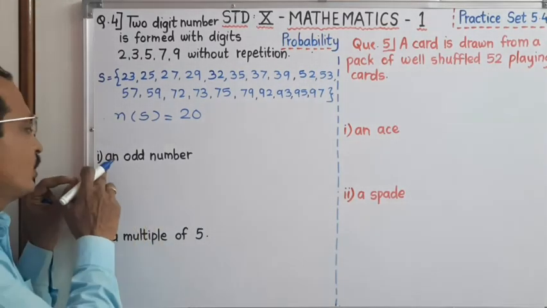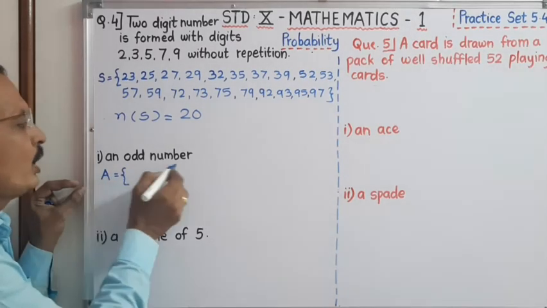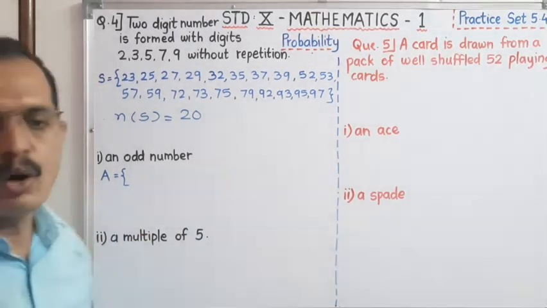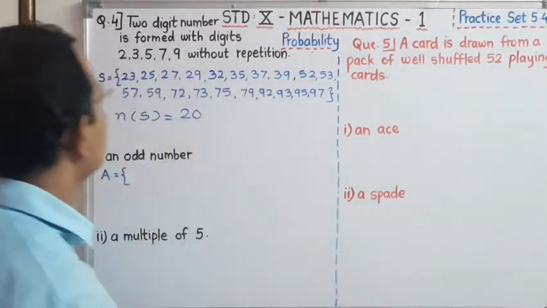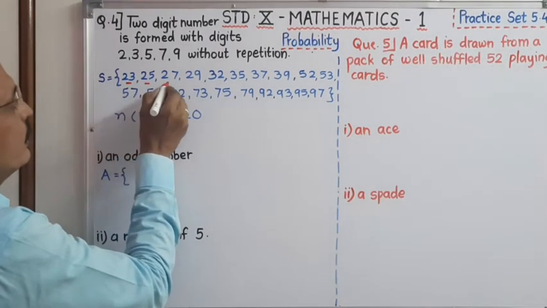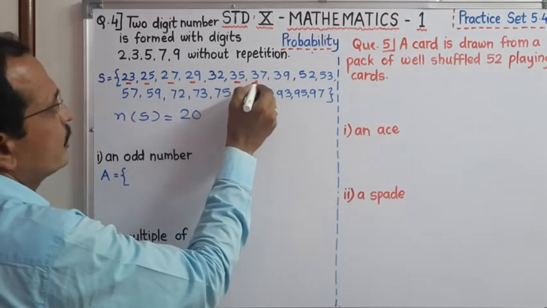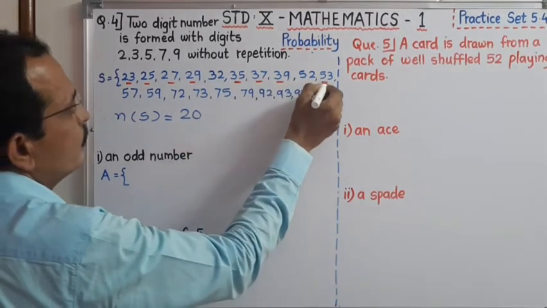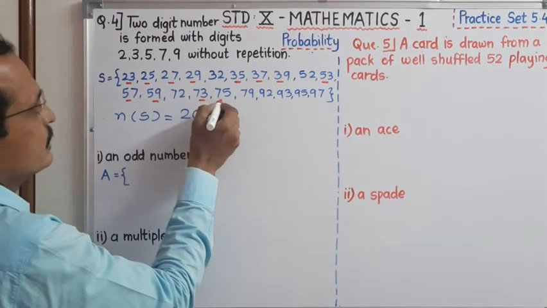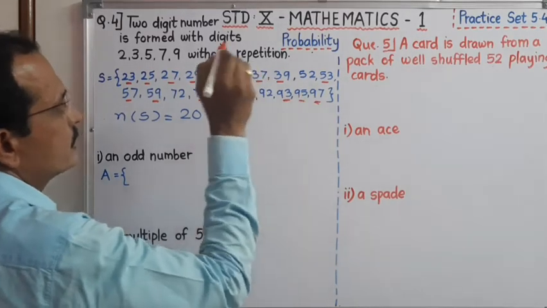Now the condition or the event A is there: an odd number. From this 20, we have to find out the odd numbers. Which are the odd numbers? See, this 23, 25, 27, 29. Then it is 35, 37, 39, 53, 57, 59, 73, 75, 79, 93, 95, 97.